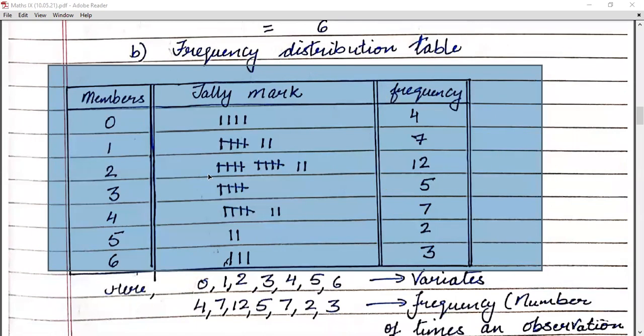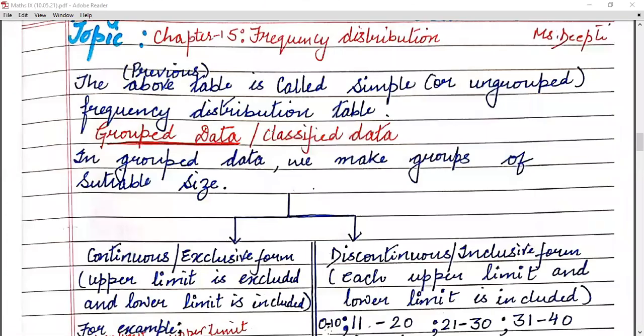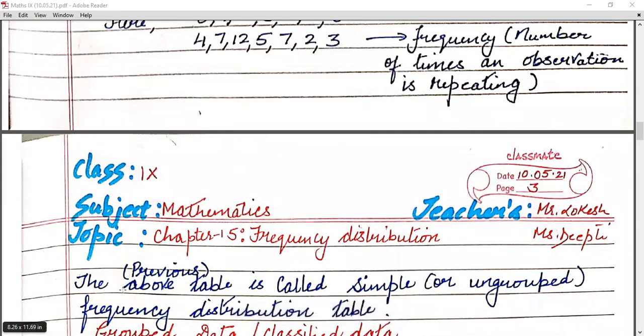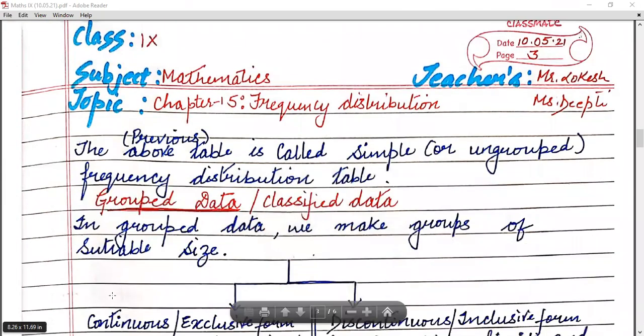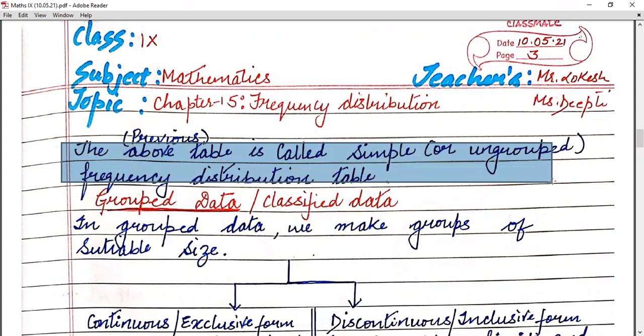Okay, children. Now let's move on to the next topic, that is grouped data or classified data. Now, children, in the previous table, you can call this table an ungrouped frequency distribution table because the variate is taking single values.